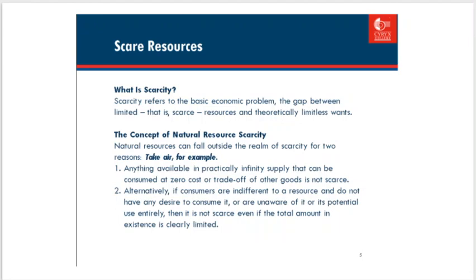The concept of natural resource scarcity. Natural resources can fall outside the realm of scarcity for two reasons. Take water, for example. First, anything available in practically infinite supply that can be consumed at zero cost or trade-off of other goods is not scarce. Second, alternatively, if consumers are indifferent to a resource and do not have any desire to consume it, or are unaware of it or its potential use entirely, then it is not scarce even if the total amount in existence is clearly limited.